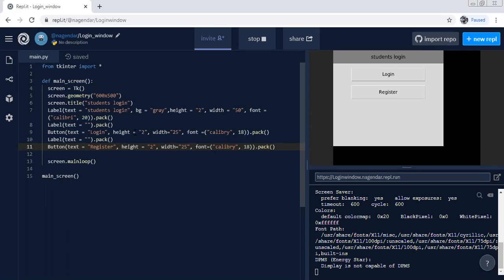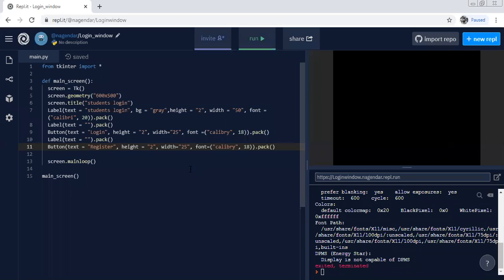You can even add background colors to these buttons also. It's up to you, got it or not? You can do whatever you want, that is up to you, how you want to change that.